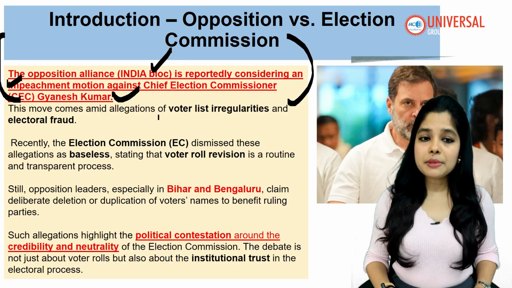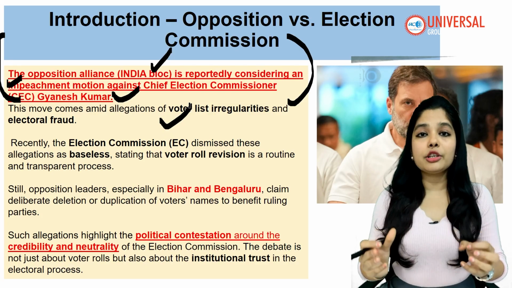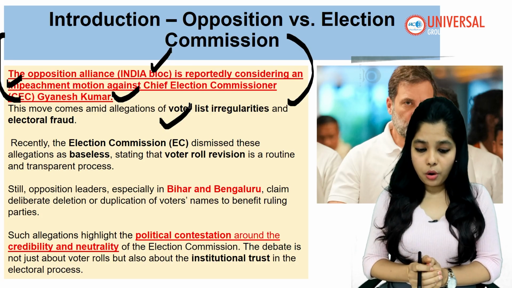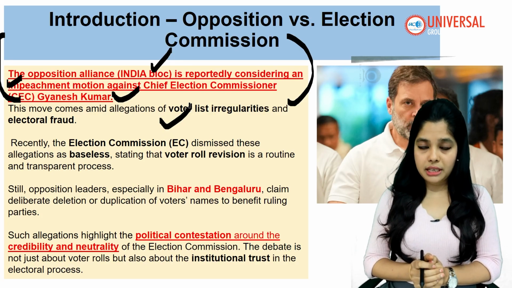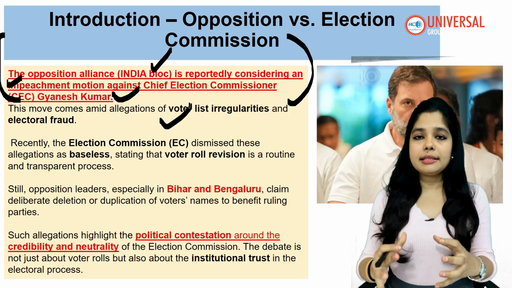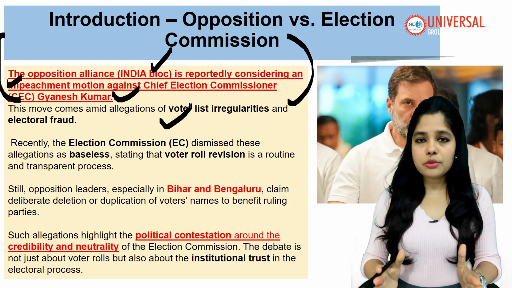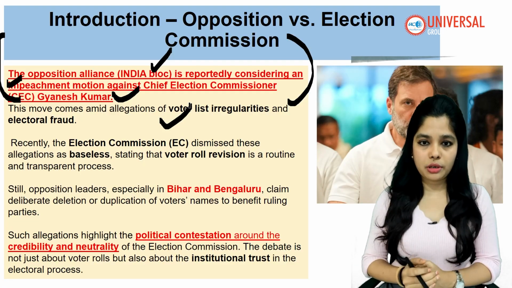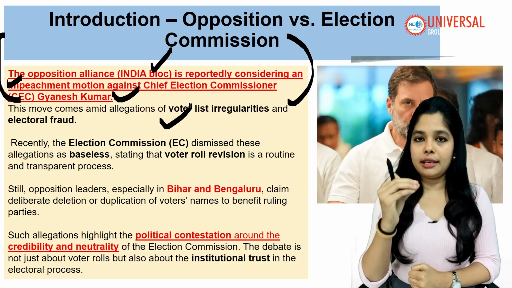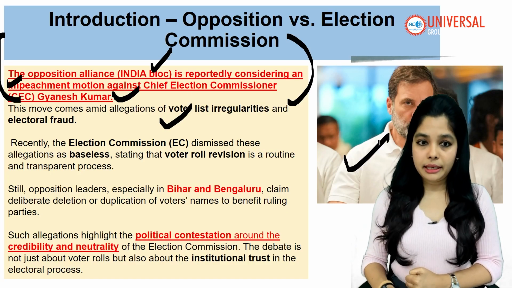This move comes with allegations of voter list irregularities and electoral fraud. So there were a lot of irregularities seen in the voter list and also electoral frauds. They were asking thousands of questions of the Election Commissioner, and now they are deciding to take this impeachment process forward.